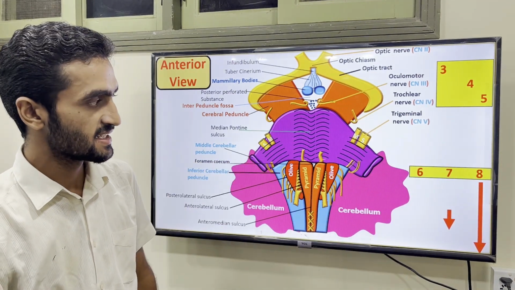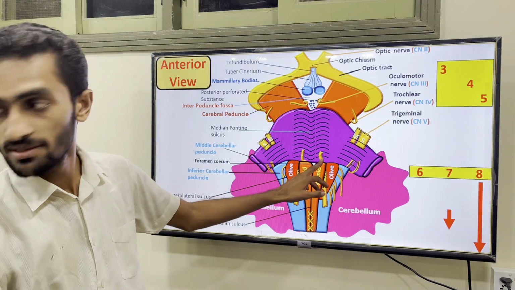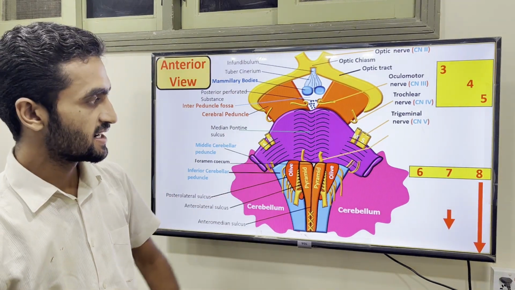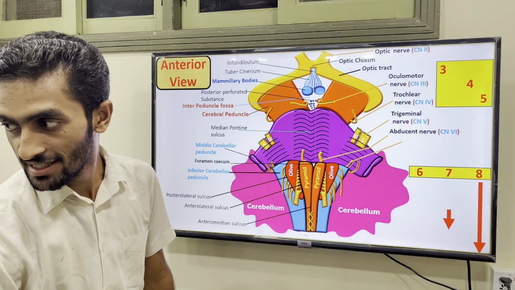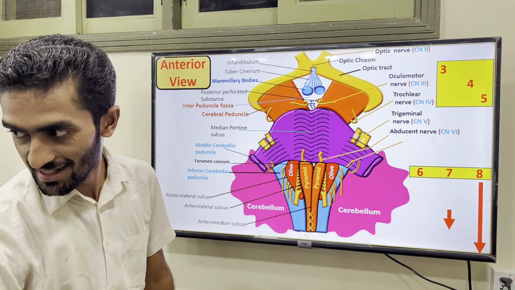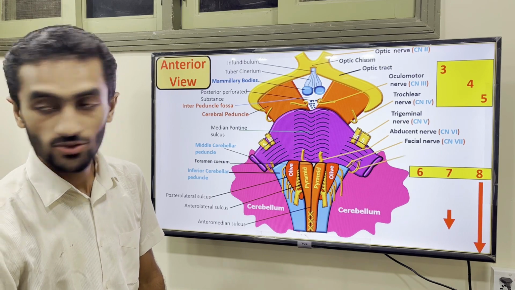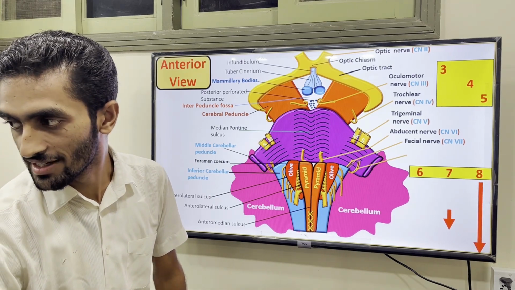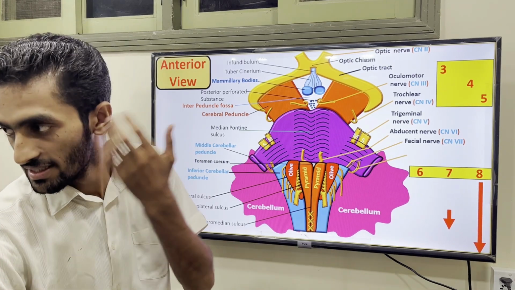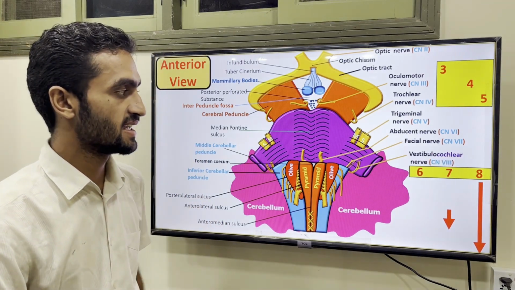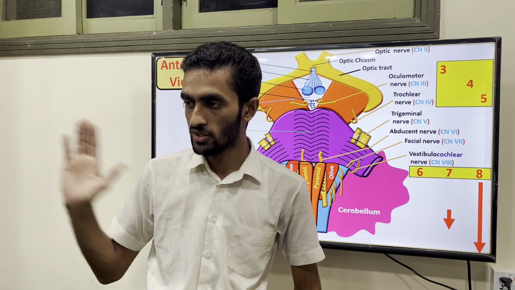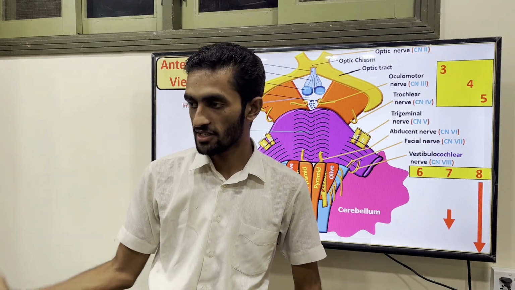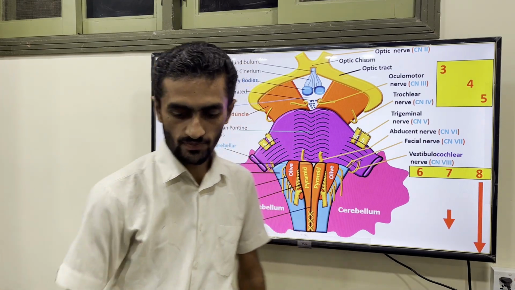Sixth, seventh, and eighth. The more medial one is the sixth, abducent, and the seventh is the facial, and the eighth is your vestibulocochlear. That is with your hearing and the balance. One part is the vestibular, the other is cochlear. One is with the hearing, the other is with the balance.